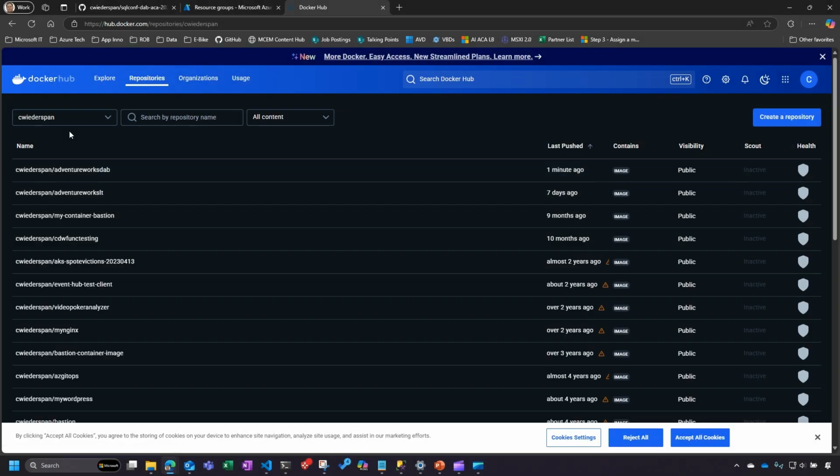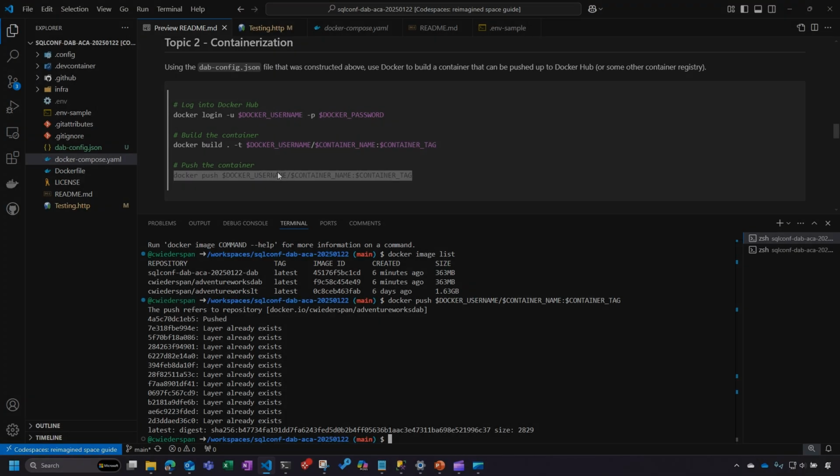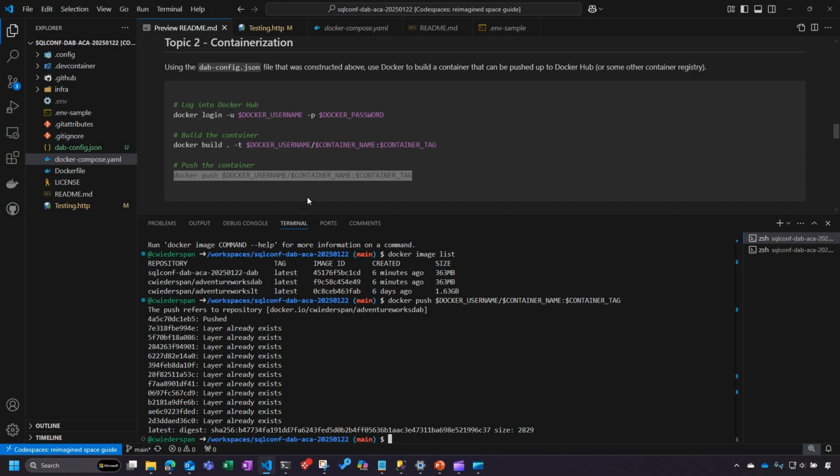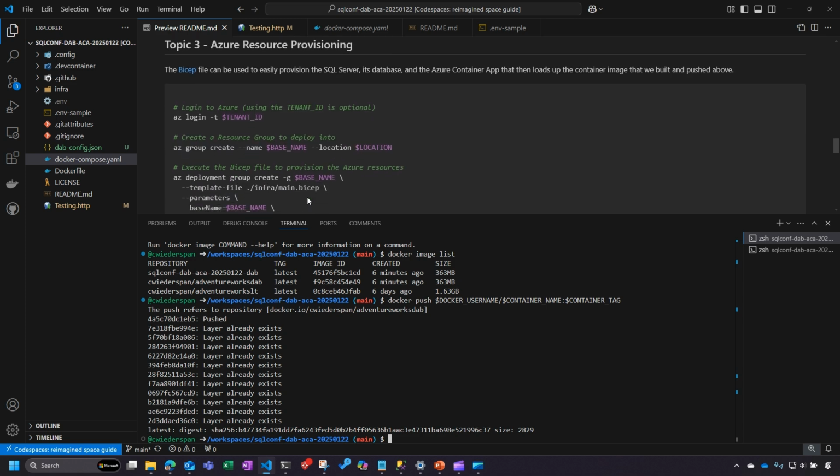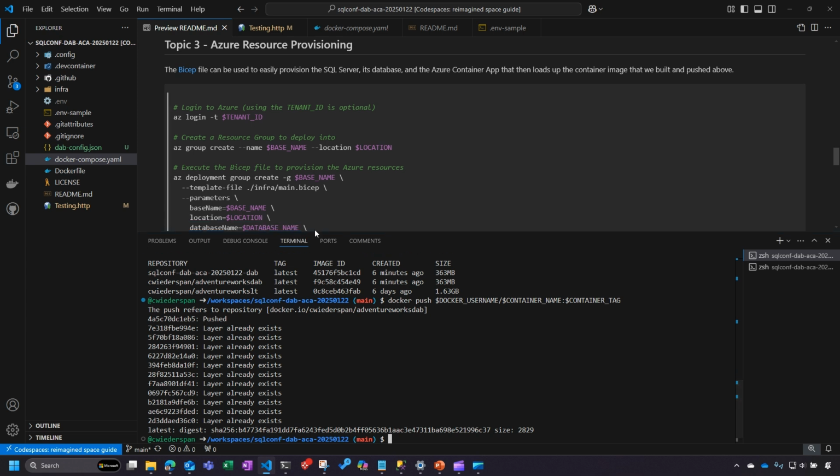You'll notice that image, the same one we just pushed up 1 minute ago, is now up in the cloud. And what we want to do now is deploy some Azure resources and actually load that container up, run it inside an environment, and have an Azure-based SQL instance of our database. That would equate to our prod instance, for example.